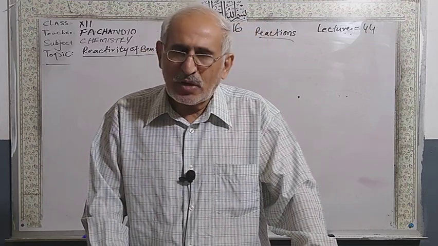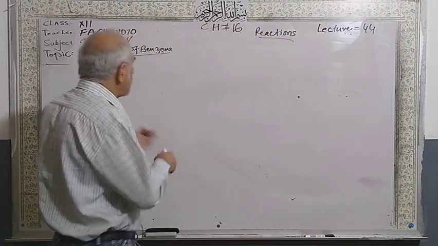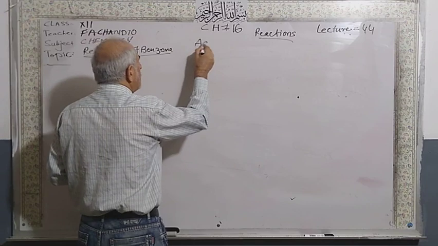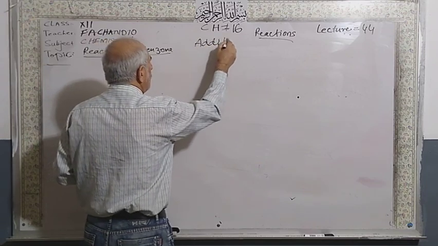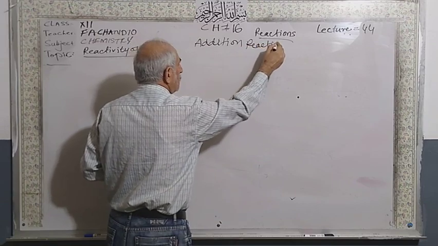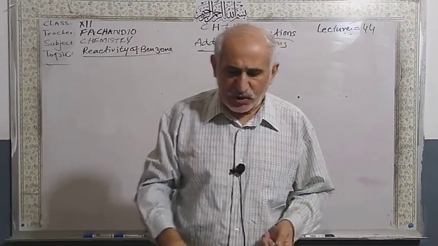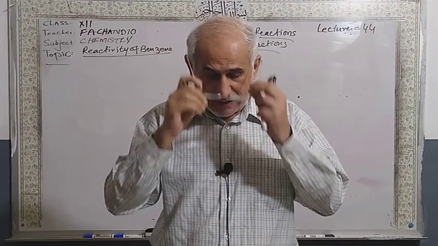But there are some addition reactions here. So first of all, we have to do the addition reactions of benzene. The first one is hydrogenation, as we did with alkenes and alkynes.